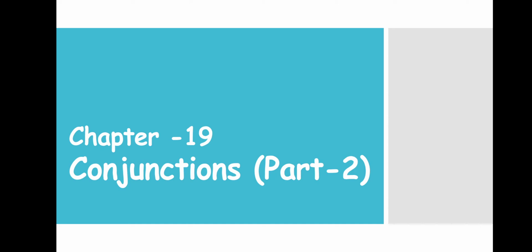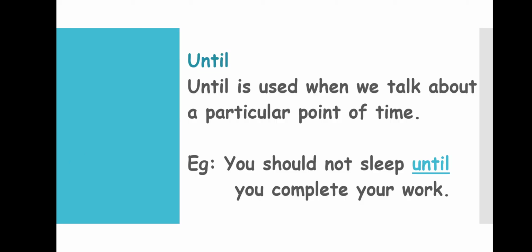Today we'll be dealing with the rest of the chapter. Yesterday we discussed four conjunctions, that is, and, or, but and because. And is used to join two nouns, two adjectives, pronouns and clauses.